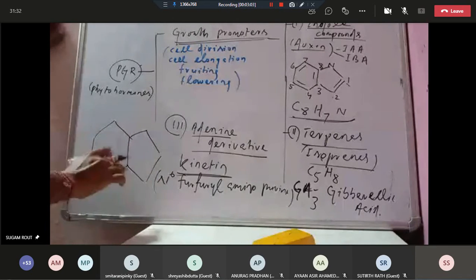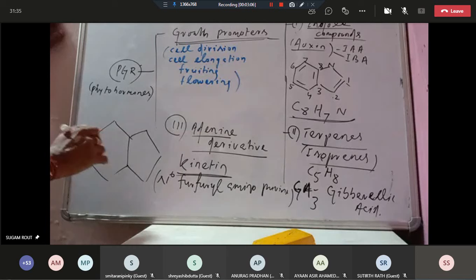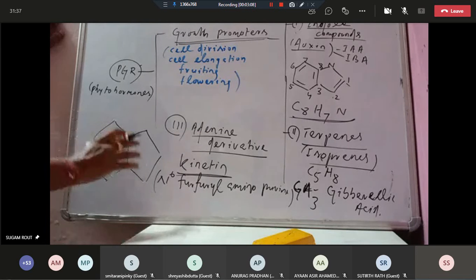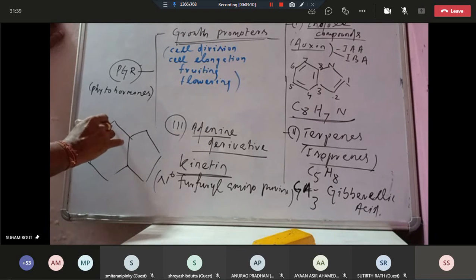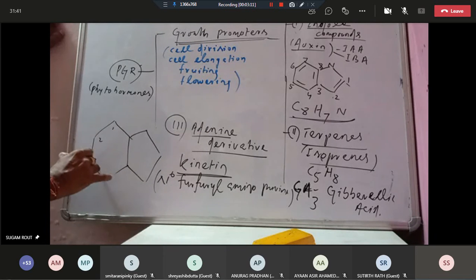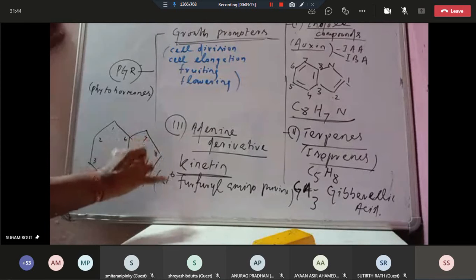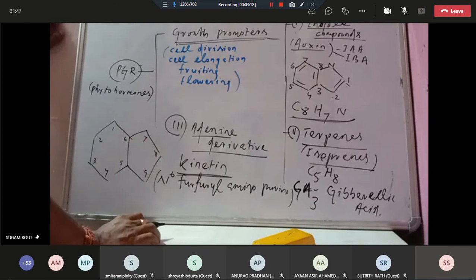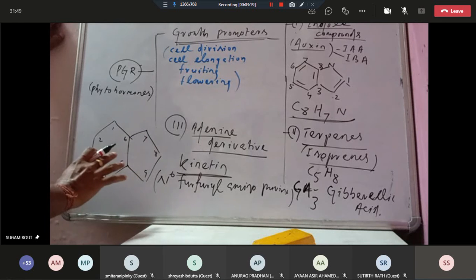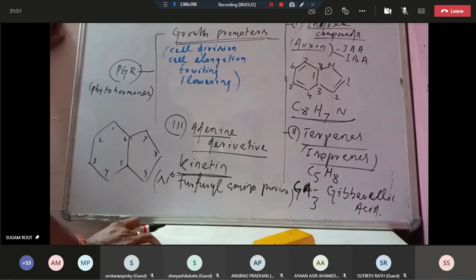Here it has nine positions, marked 1, 2, 3, 4, 5, 6, 7, 8, 9, in adenine. It is a nine-membered nitrogen containing compound. One ring is pyrimidine, another one is imidazole.